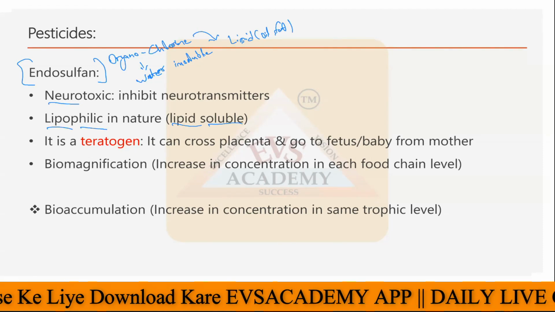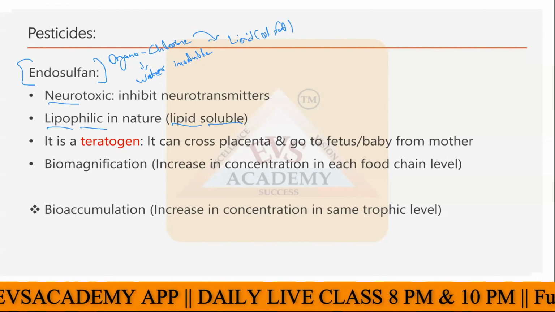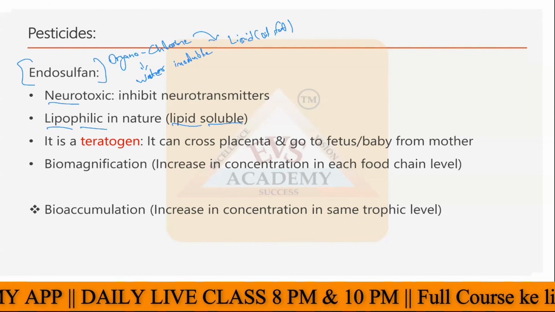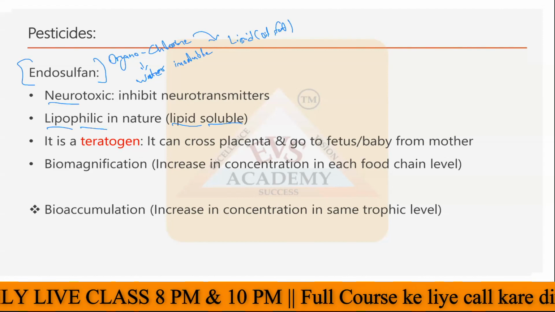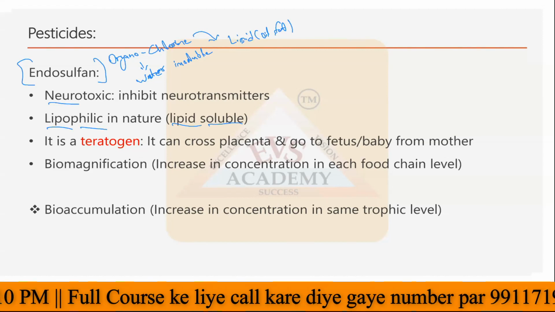Why is it insoluble? Because it is an organochlorine. It is having a C-Cl bond. If it is having a C-Cl bond, it means non-polar nature. It means insoluble in water. If it is insoluble in water, it means it is lipophilic or lipid soluble.